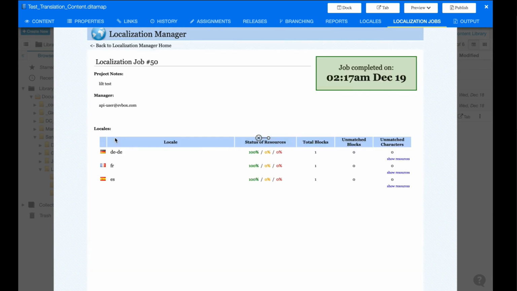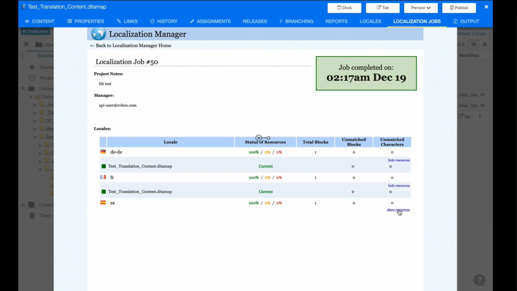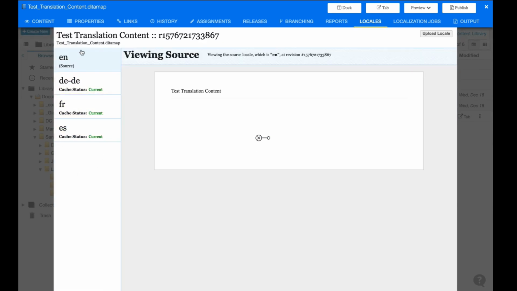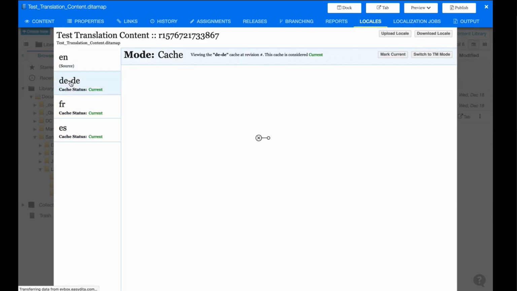We can see all of these jobs are marked as 100% done. And we can also see when the job was created. So now within that same job, we can go up to the top menu and click Locales. And what we'll see is the different locale translations for that content. So you can see under German, that translated content, under French, our translated content, and under Spanish, our translated content.